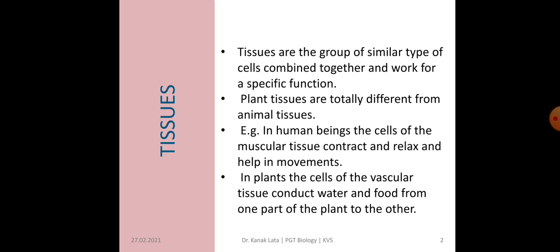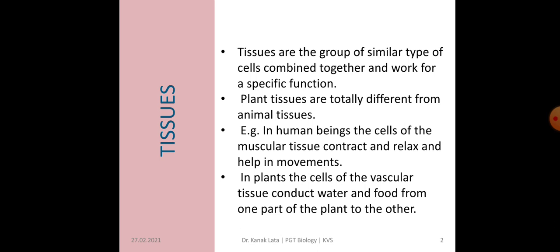Plant tissues are totally different from animal tissues. For example, in human beings, the cells of muscular tissues contract and relax, and this contraction and relaxation helps in movement, whereas in plants the cells of vascular tissue conduct water and food from one part of the plant to another part of the plant.